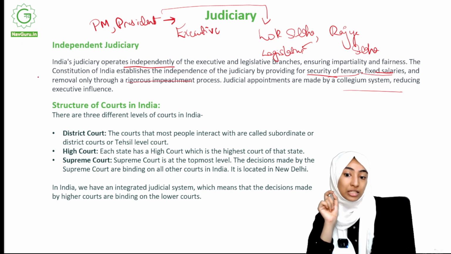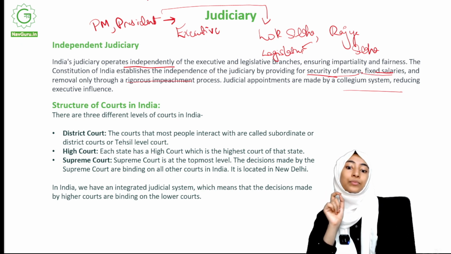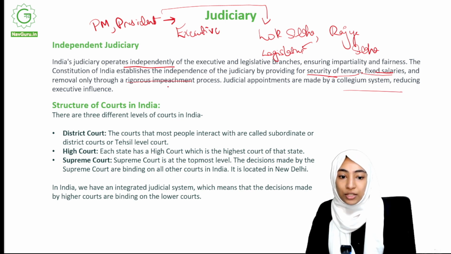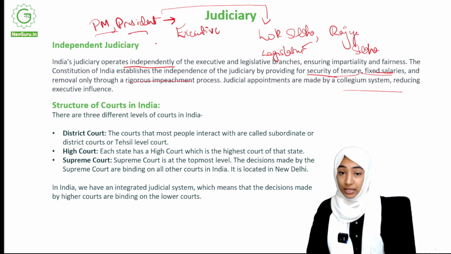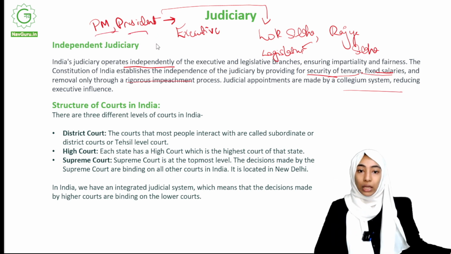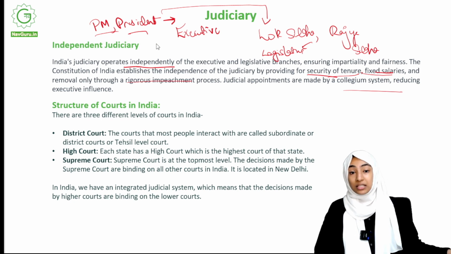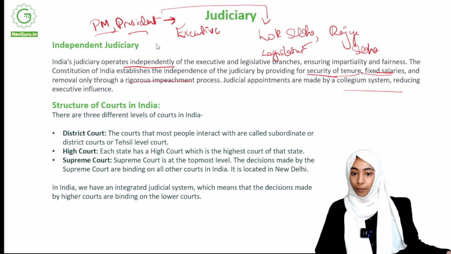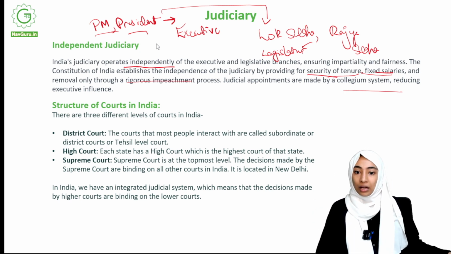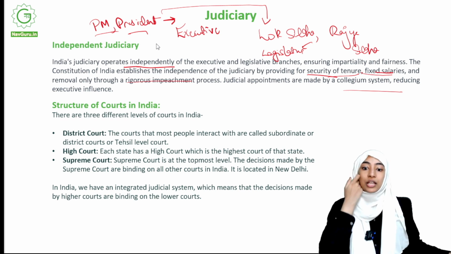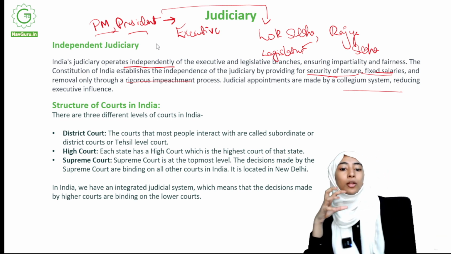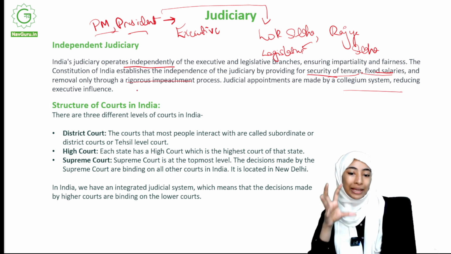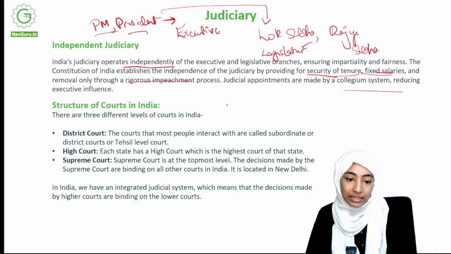Why? This is very important, because otherwise you might have a situation where somebody in the judiciary does something against, say, the Prime Minister or President, and as much as we talk about equality and rule of law, the Prime Minister and President are very influential figures, right? So they could just remove the person at the judicial level. So the aim is to make that as difficult as possible. So the process is that there is a rigorous impeachment process.